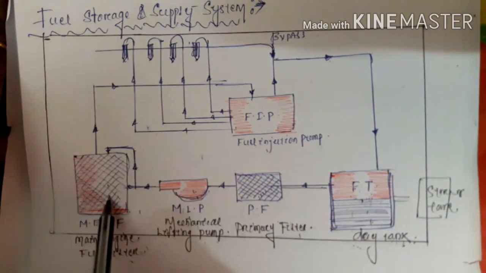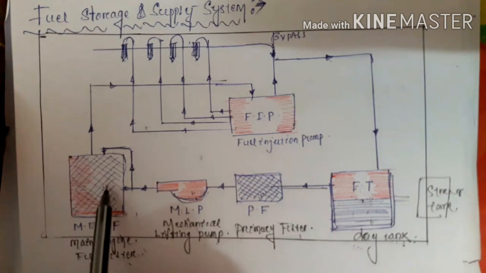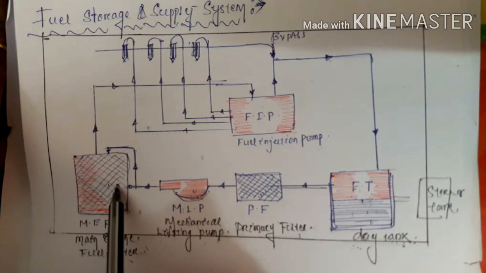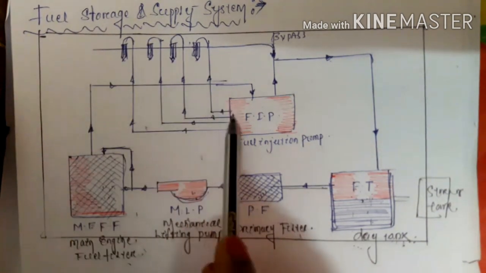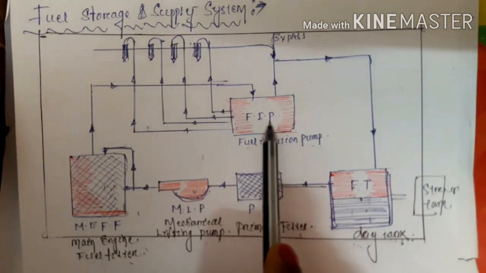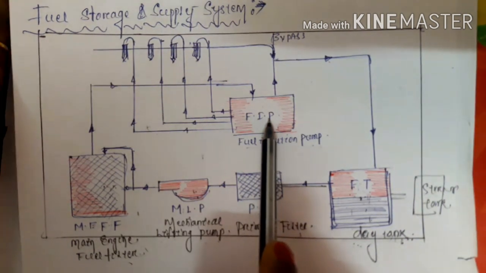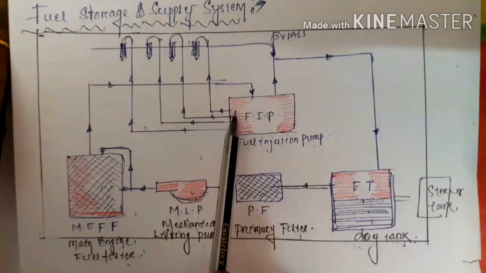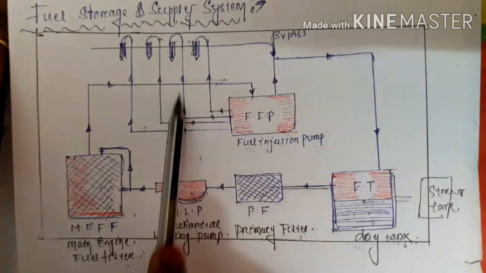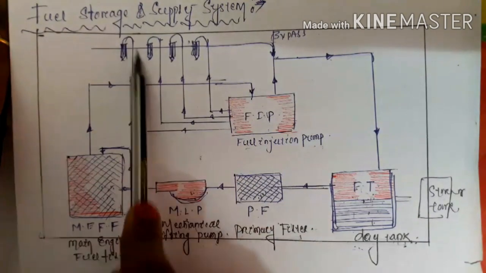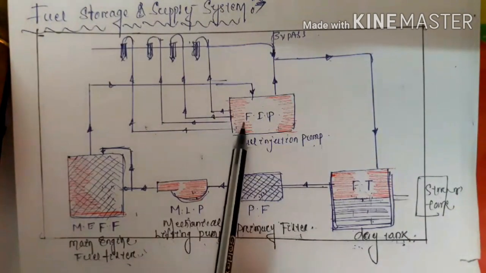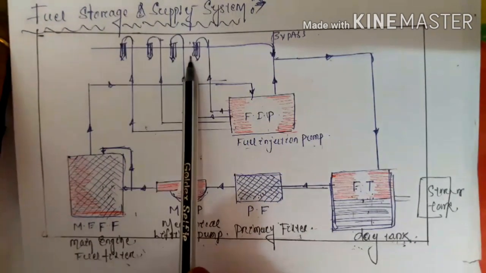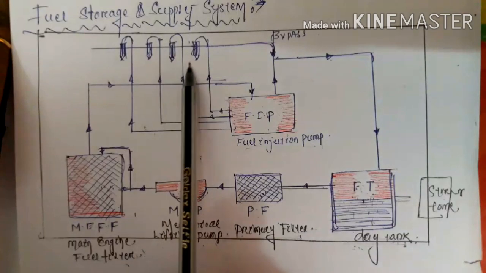What is the basic function of the main engine fuel filter? Again the fuel is filtered over here. Then after that it is transferred to your fuel injection pump. This one is your fuel injection pump. The fuel injection pump is directly connected to the number of injectors which are placed inside your cylinder. We already know that in a compression ignition engine, the injector is the most necessary component for burning of fuel or for proper combustion.